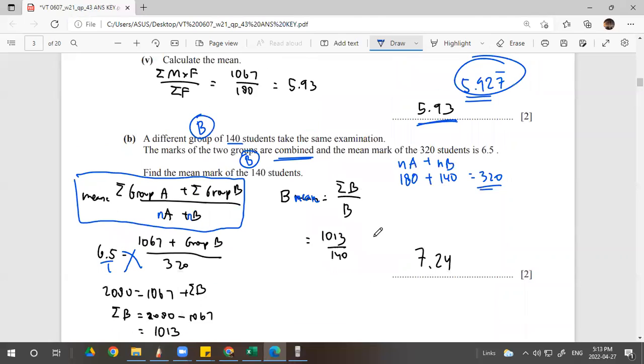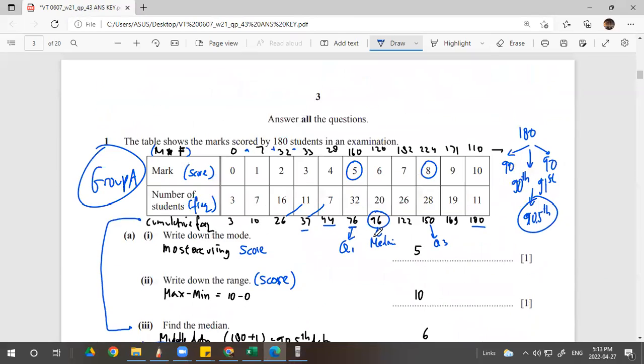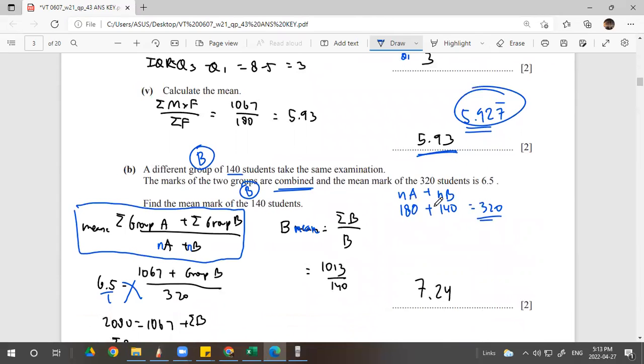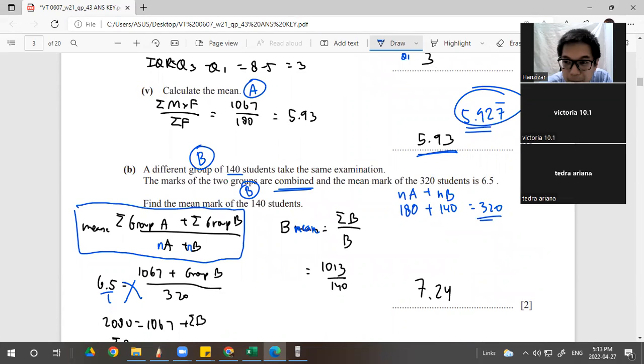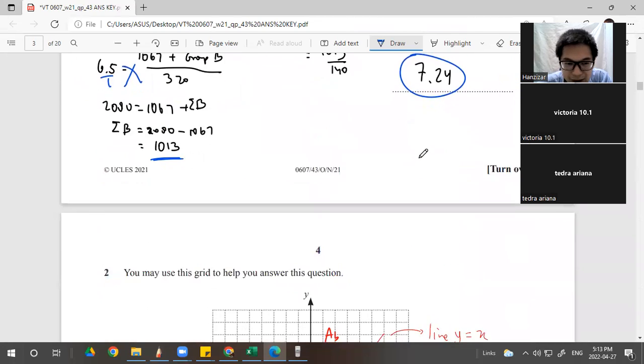So if you compare, which performs better, group A or group B? Any answer? Which group performs better? Group B, that's right. Because it is 7.24 for the mean. It reached the higher score, higher mean score, higher average, I mean. Okay, Tedra, do you understand so far? Yeah, I understand it. Okay, nice.